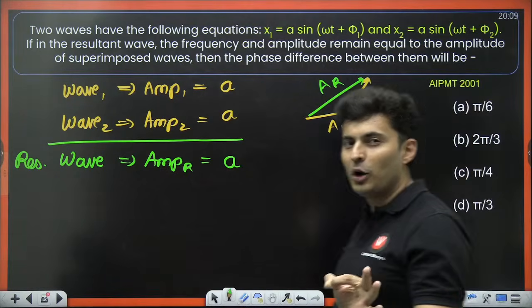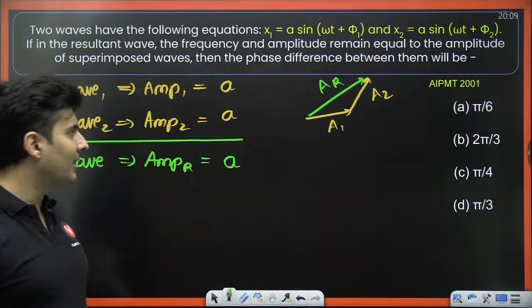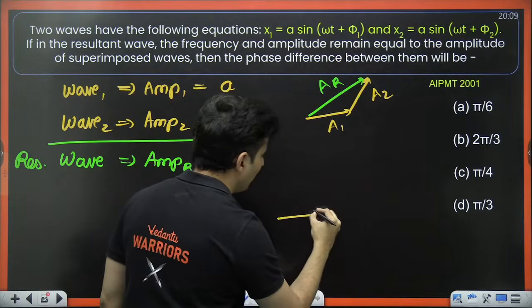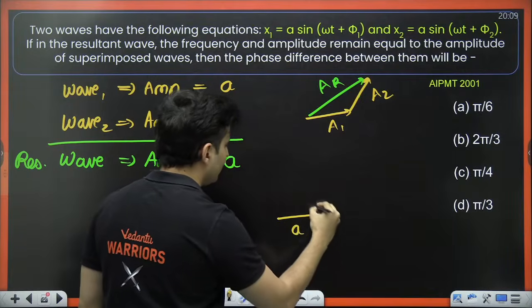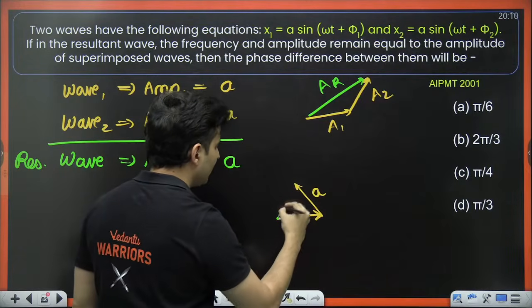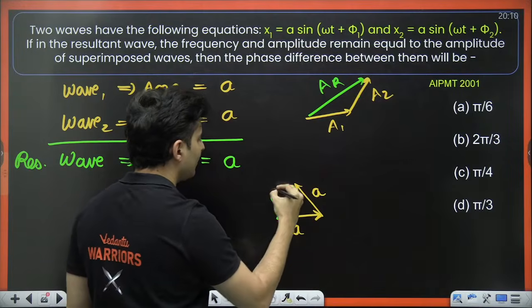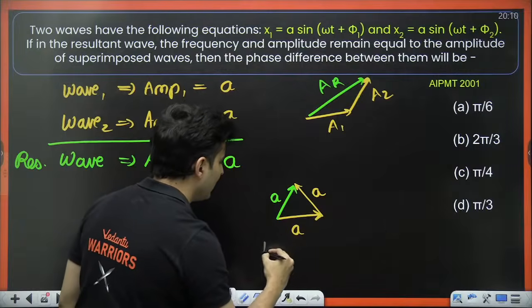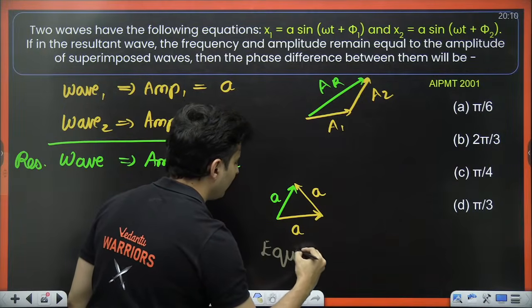That means it should form an equilateral triangle. So the only way possible is A is like this, A is like this, and the resultant A is like this. This is the only way possible using an equilateral triangle.